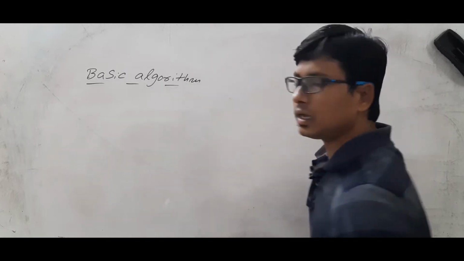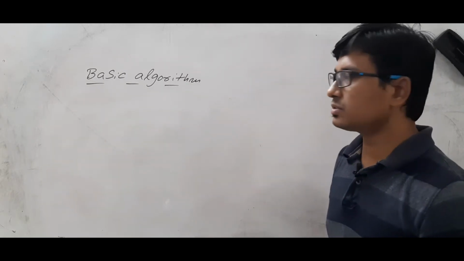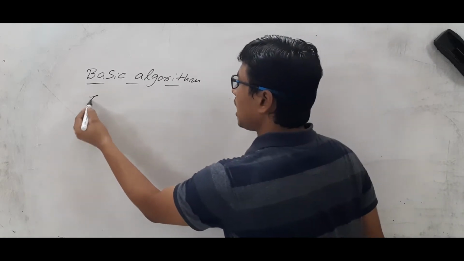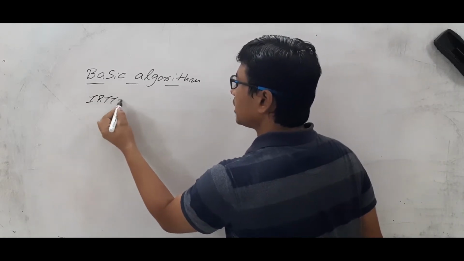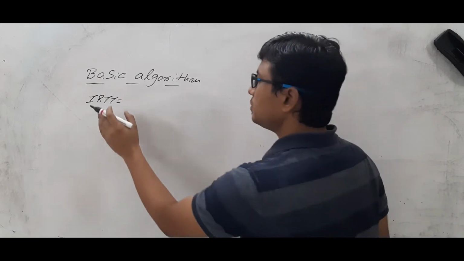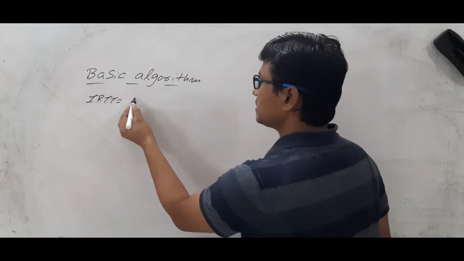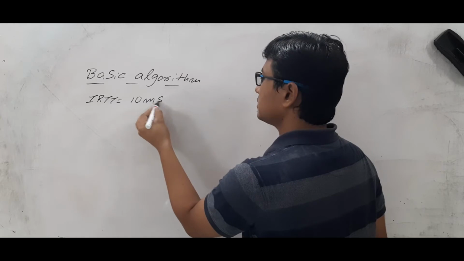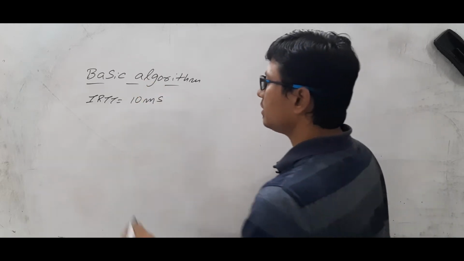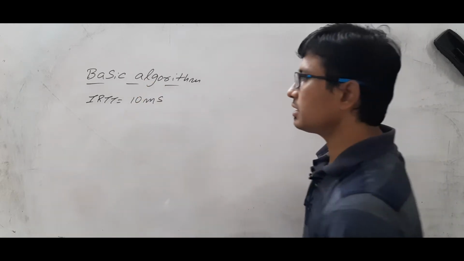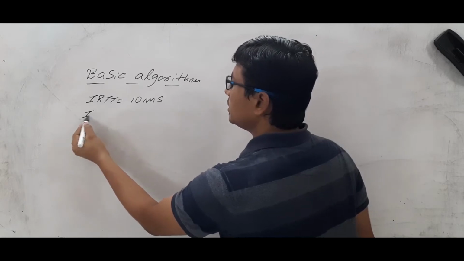Now in the basic algorithm, whenever you are transferring data, initially we will have a guess of the round trip time. This value is just a guess. Let's take that I have guessed it as 10 milliseconds. If the round trip time is 10 milliseconds, what will be the initial timeout?